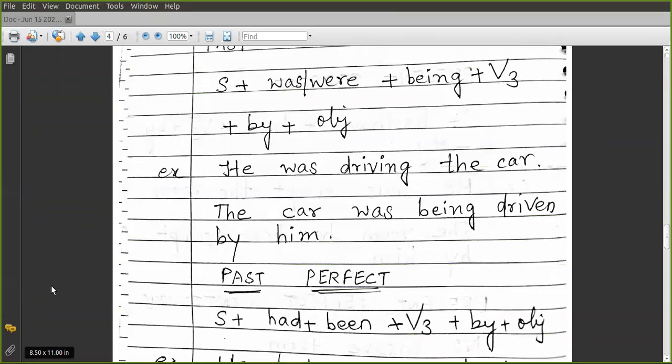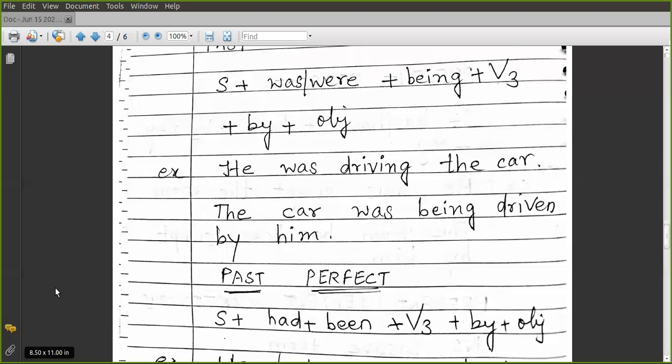So you'll use was, and it is a continuous tense, so you'll use the word being, and you'll use V3. V3 of drive is driven. So always you have to use the V3 form of the verb in the passive voice. So here, the car was being driven by him.